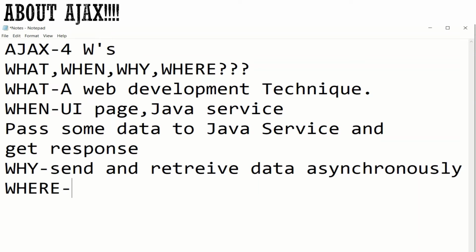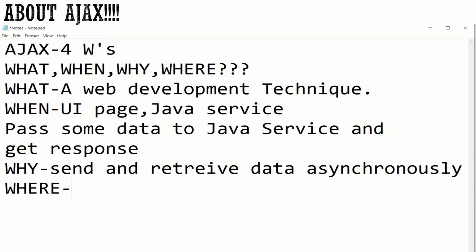JavaScript. Okay, Ajax is mainly the first step for UI development, or wherever you are using some script to call the backend service. It is used in HTML, JavaScript part. It can be used inside Angular where a service is called. Wherever a backend service is getting called, we can use Ajax.